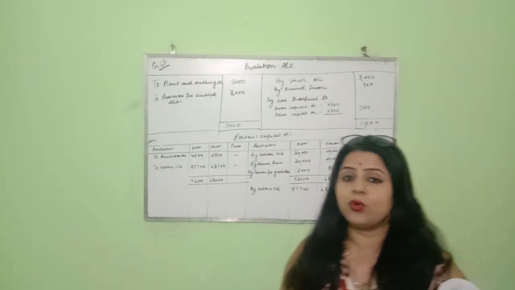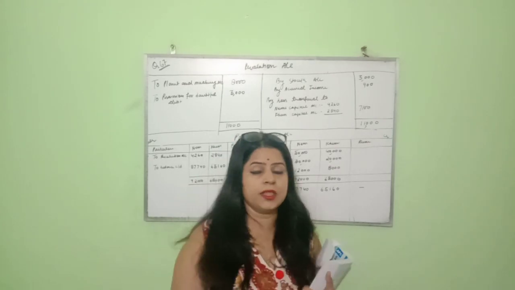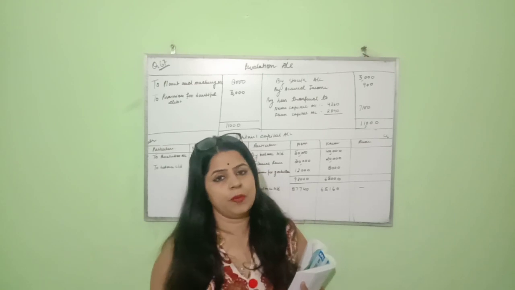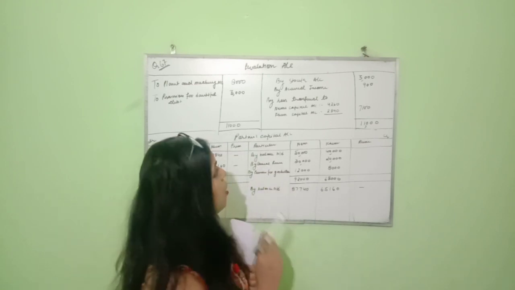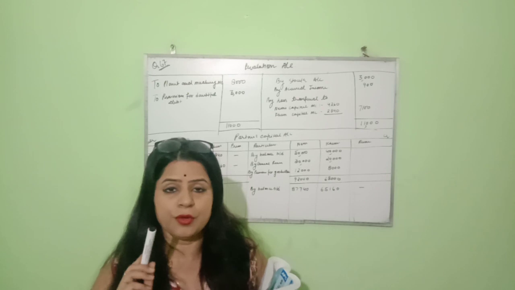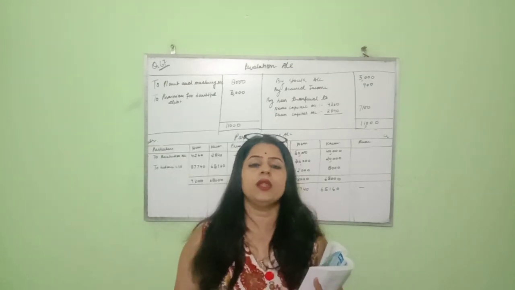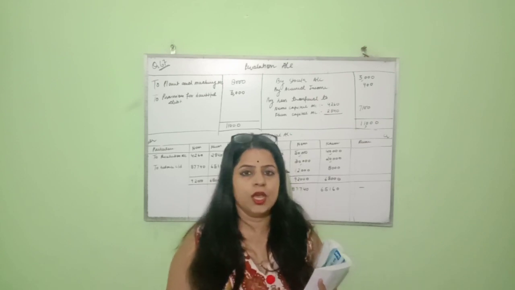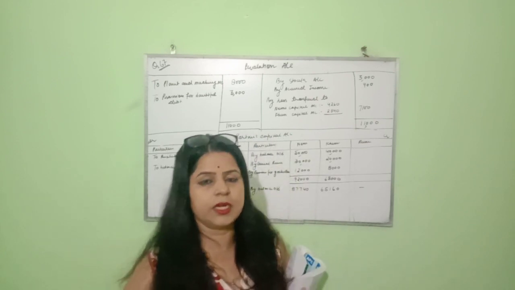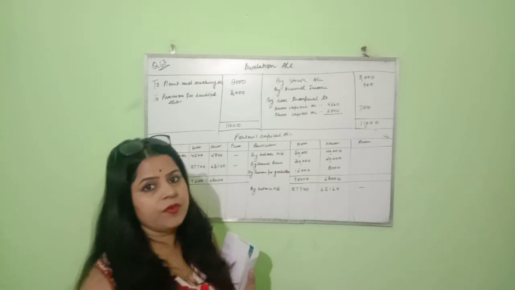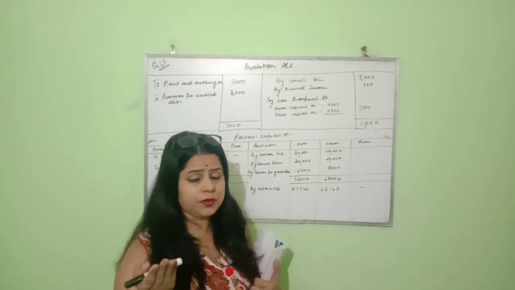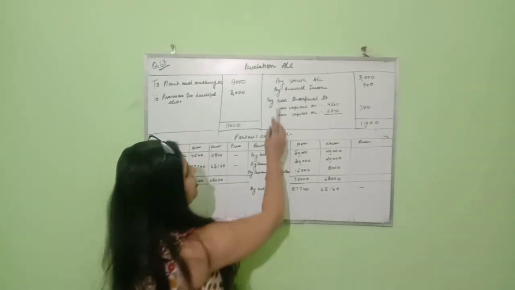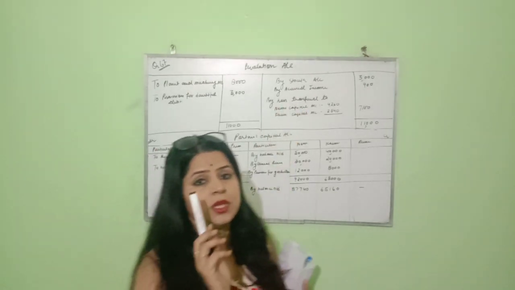Now accrued income is given, which is not recorded in the balance sheet. So earlier it was not recorded in the balance sheet. Now the information given is that there is an accrued income of rupees 900, so that is to be recorded. Firstly we will record it in the revaluation account, and the second treatment we will do in the balance sheet. So accrued income is an asset, and it is increasing. Accrued income you know very well: an income which is to be received is known as accrued income. So credit side by accrued income and the amount is 900.